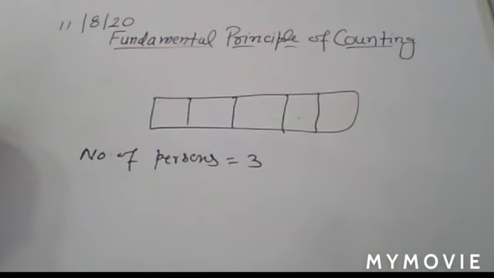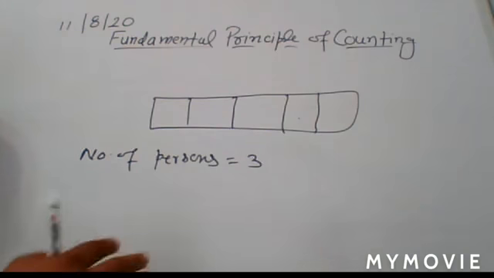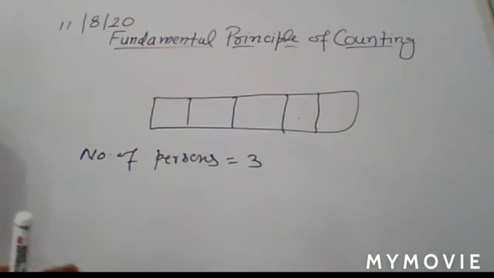Now, how many options to sit for the second person, if one person has already selected a seat? 4 seats. So with 2 selected, for the third, how many seats are left? 3. So the third person can be seated in 3 ways. Now, how many ways can they sit? Multiplying all those events, you have your answer.